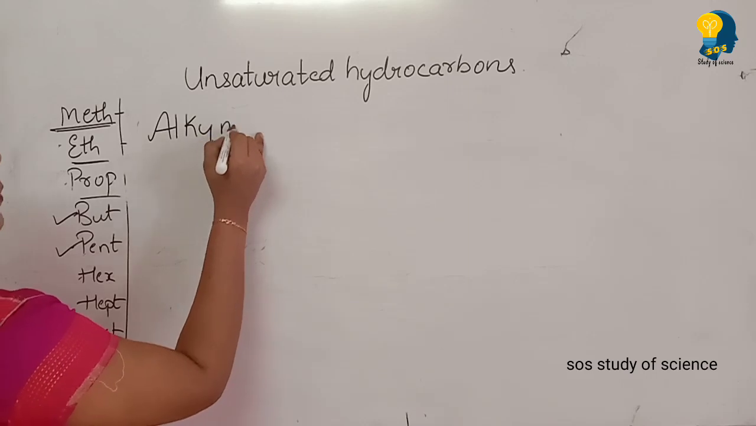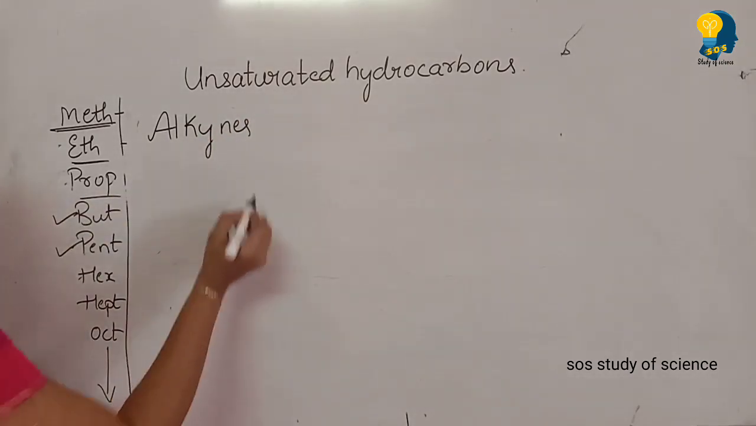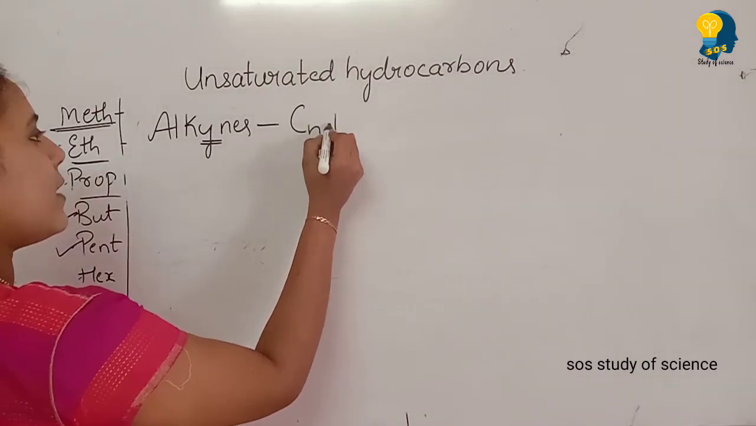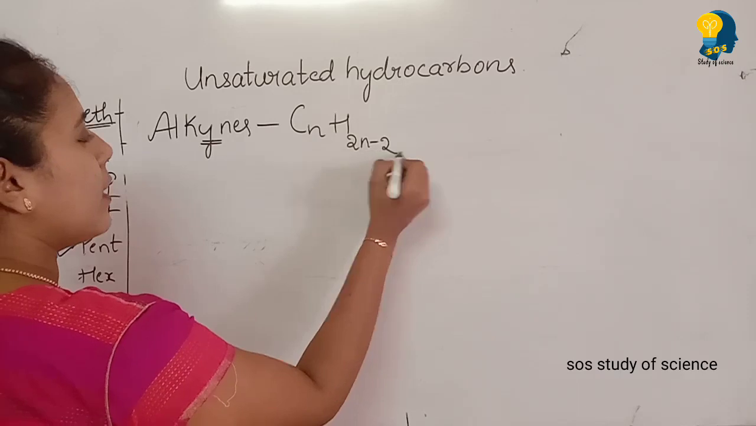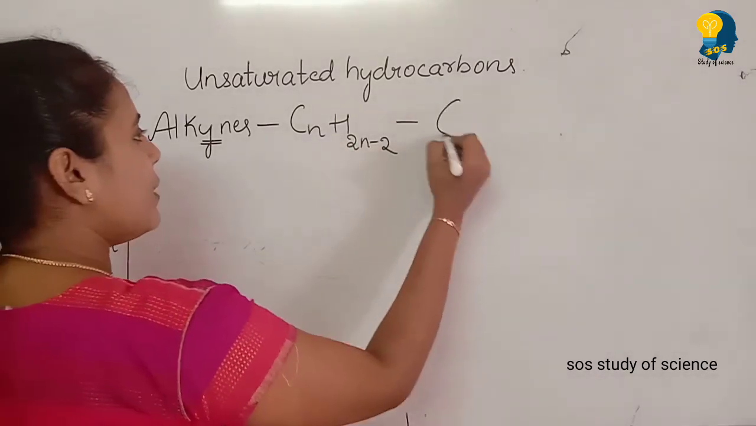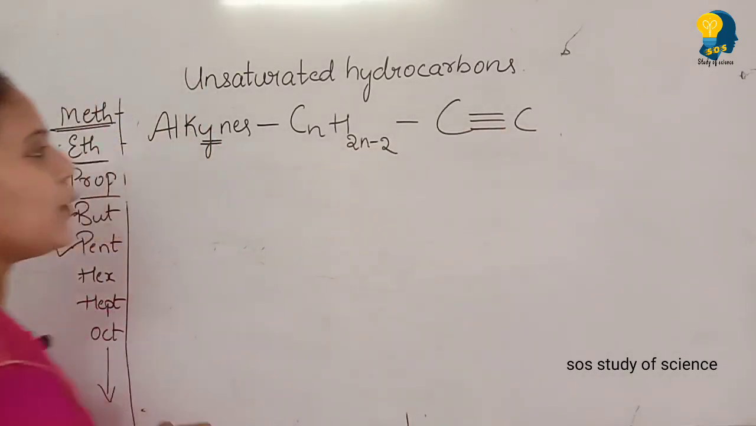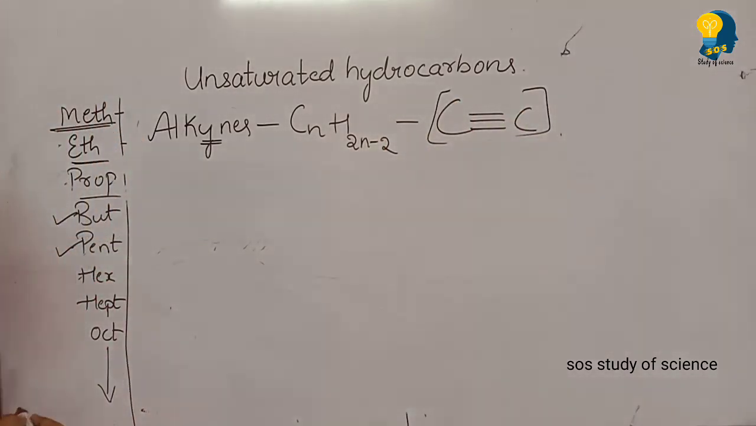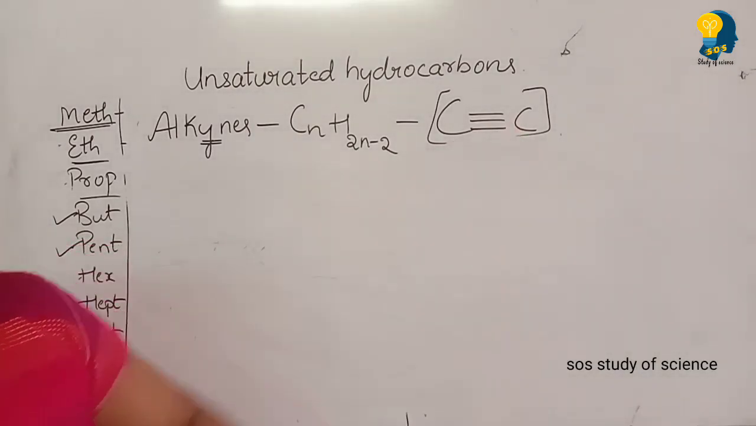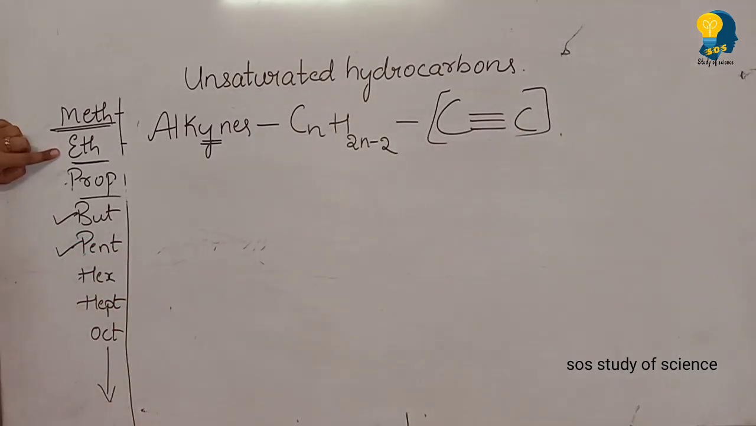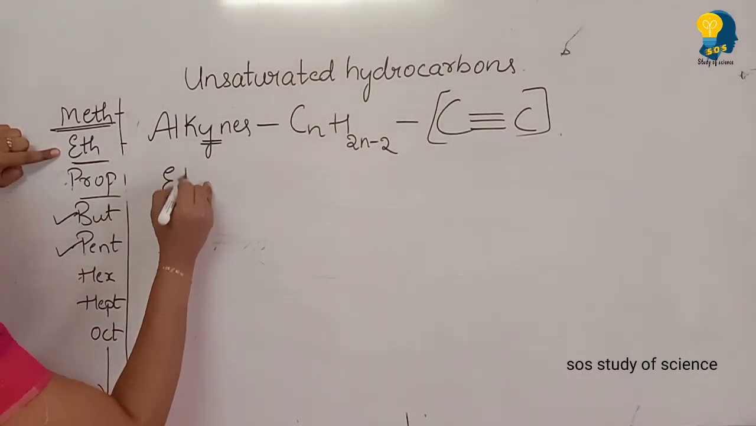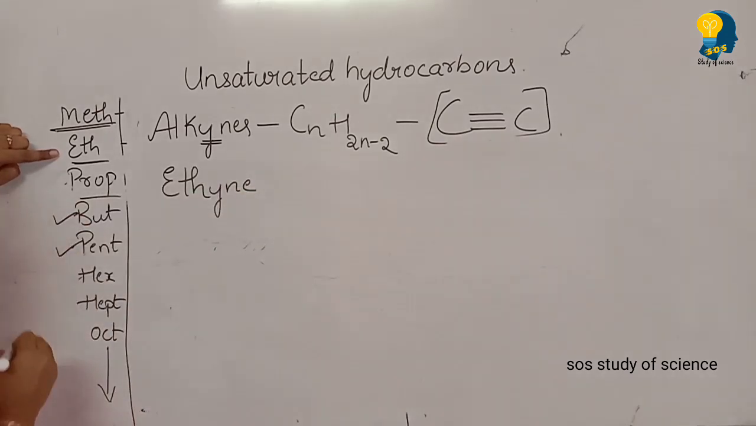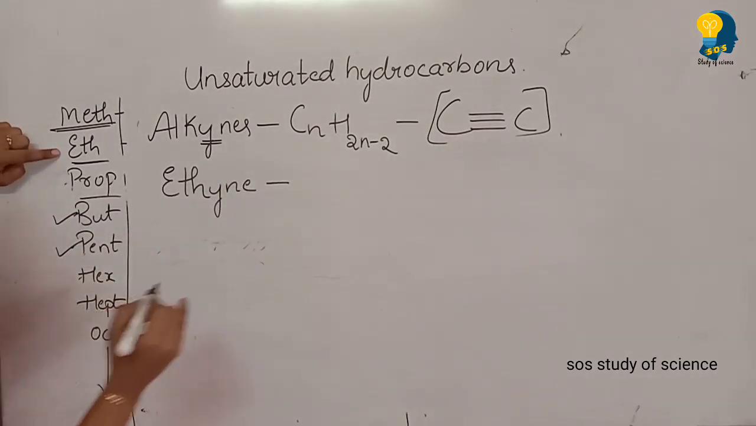Alkynes, basics are very important. I repeat once again. Alkynes start from yne, and the general formula is CnH2n minus 2. Here any 2 carbon atoms will have a triple bond between them. So here also we need 2 carbon atoms. The first member starts from eth. So let us write eth and yne. Eth plus yne is ethyne.